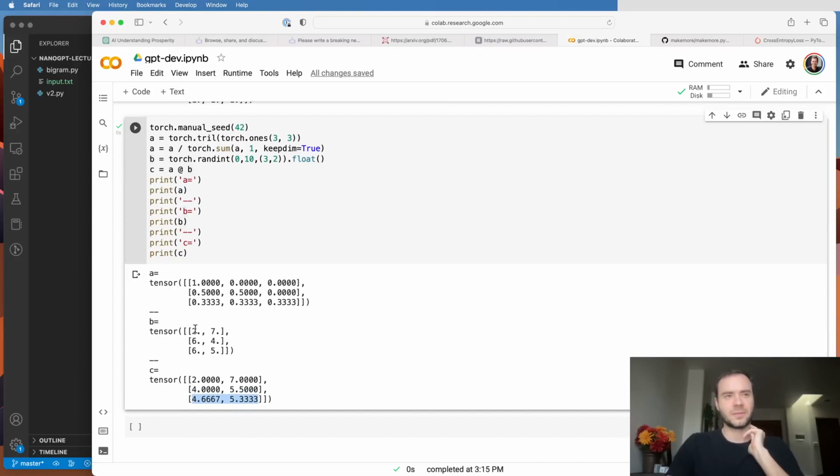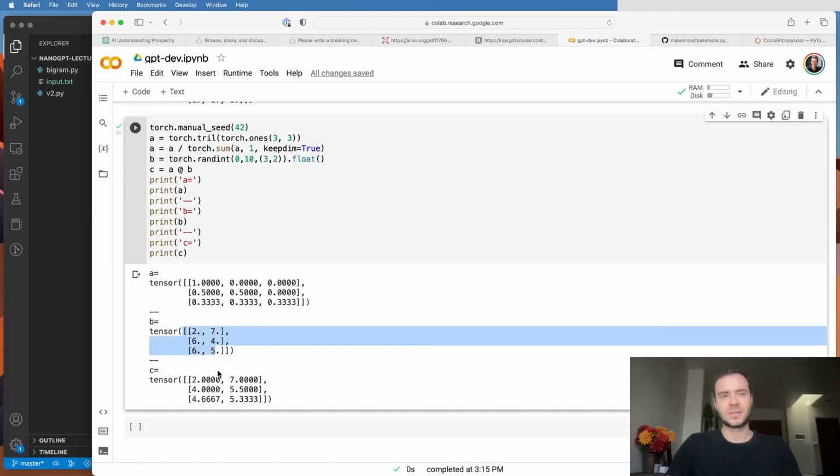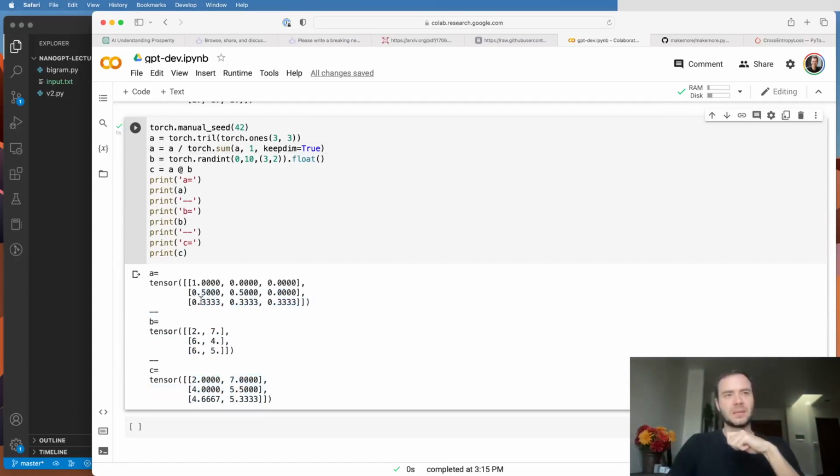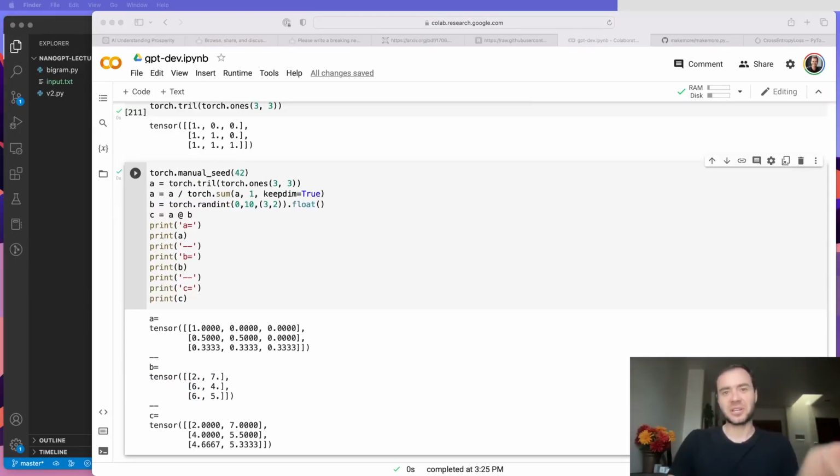So the average of all elements of B are now deposited here. And so you can see that by manipulating the elements of this multiplying matrix, and then multiplying it with any given matrix, we can do these averages in this incremental fashion, because we can manipulate that based on the elements of A. Okay, so that's very convenient.